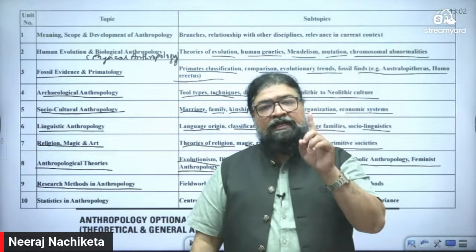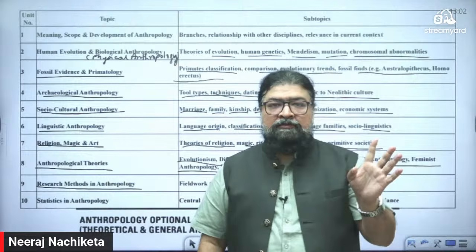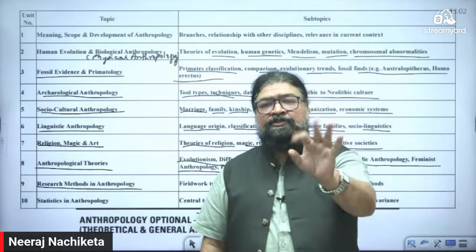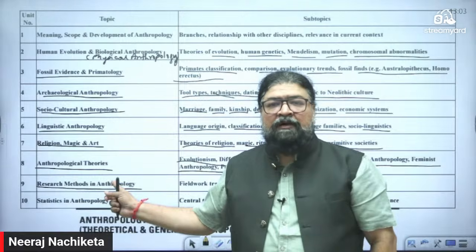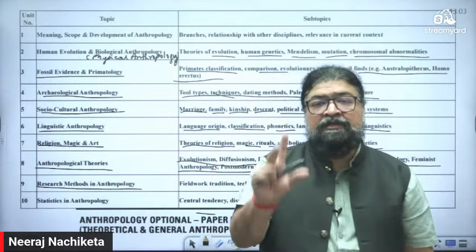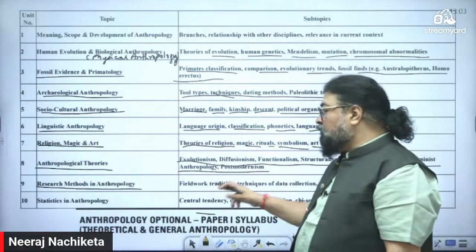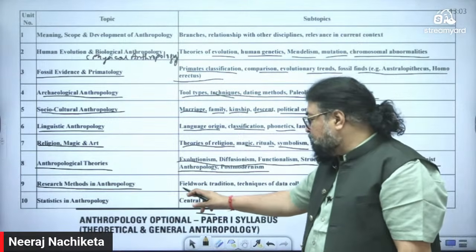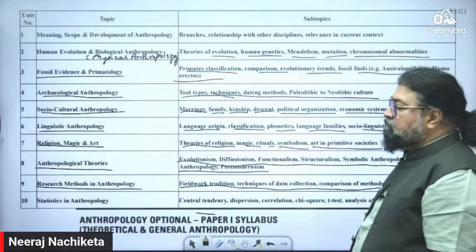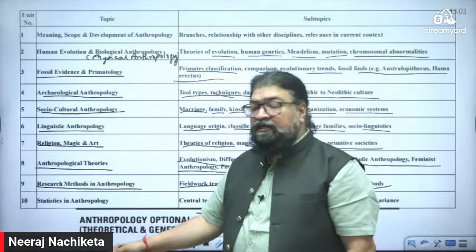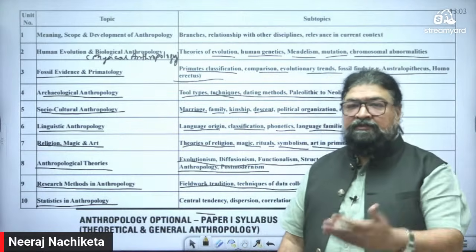Every year you get at least one question on research methodology, and they're direct, static questions. एक बार आपने रिसर्च मेथोडोलॉजी टॉपिक को अच्छे से पढ़ लिया, वो स्टैटिक होता है, डायरेक्ट होता है, you can easily get marks. Like your field work tradition, techniques of data collection, comparison of methods. Then linked with it is statistics in anthropology. हर सब्जेक्ट में स्टैटिस्टिक्स होता है.